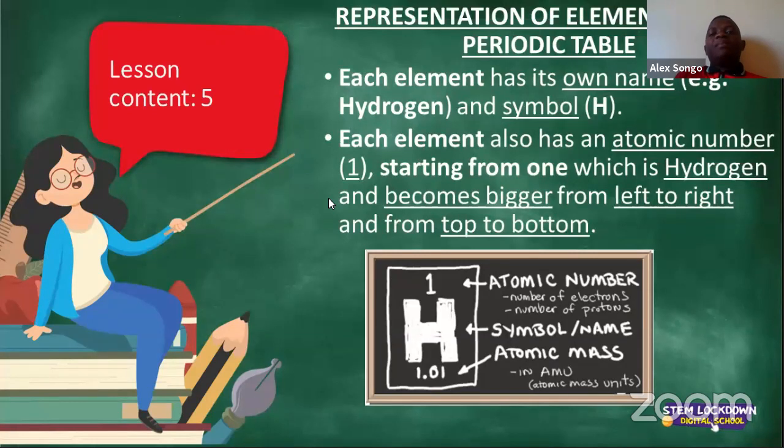Okay, now let's look at the representation of elements of the periodic table. Number one, each element, I saw someone was asking about the element's name, the atomic number and the symbol. That's where we are touching on right now. Each element has got its own name. I want to use hydrogen as an example. Hydrogen is the name of the element. H is the symbol, if you may, the abbreviation. But again, abbreviation here might be problematic because not all the symbols will be the first letter of the name like hydrogen's H. But for you to understand right now, let us just use that explanation. Again, that will not always be the case.